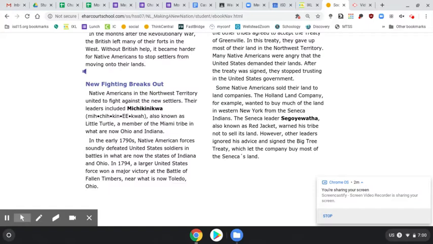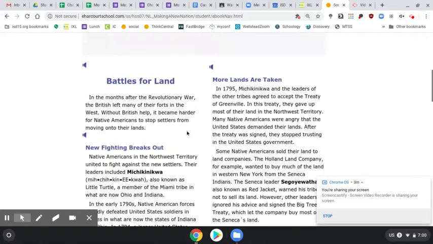In the early 1790s, Native American forces soundly defeated the United States soldiers in battles in what are now the states of Indiana and Ohio. In 1794, a larger United States force won a major victory at the Battle of Fallen Timbers, near what is now Toledo, Ohio. More lands are taken.